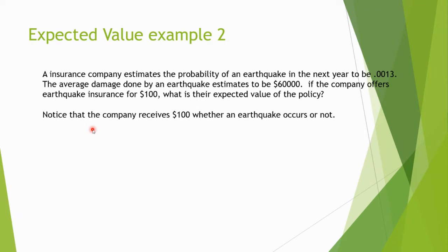So here we have an insurance company, and this is a word problem. They estimate the probability of an earthquake happening to be 0.0013. That's the probability an earthquake will happen in the next year. How did they get that number? I don't know, but who cares? Now, the average damage done, so how much they would have to cover usually, is $60,000. And the company is offering earthquake insurance for $100. What is their expected value of the policy?